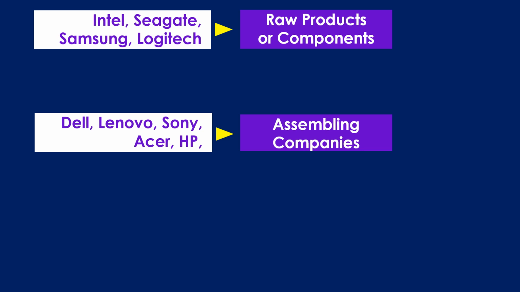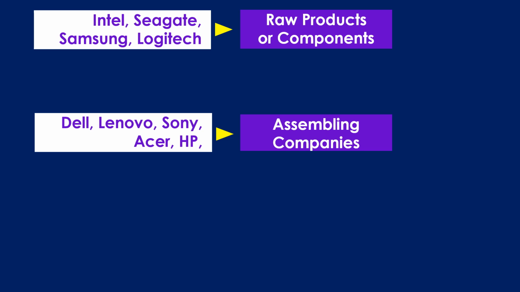Just for our understanding purpose only, I am mentioning these company names. Now, these companies, that is raw component manufacturers like Intel, Seagate, sell the individual raw components